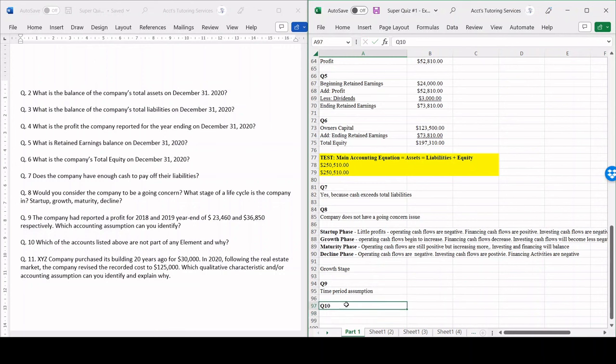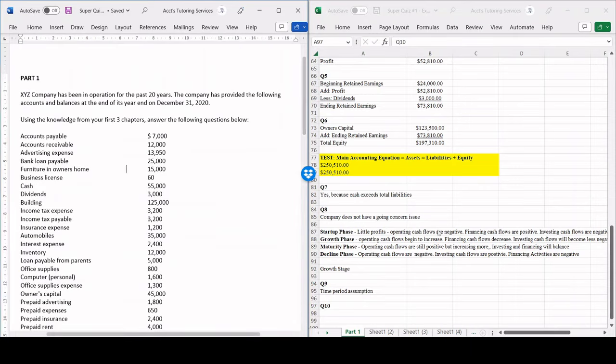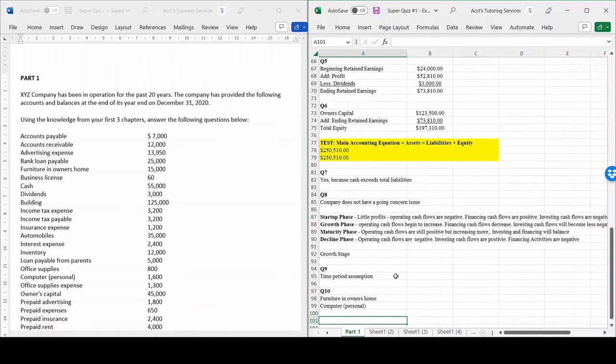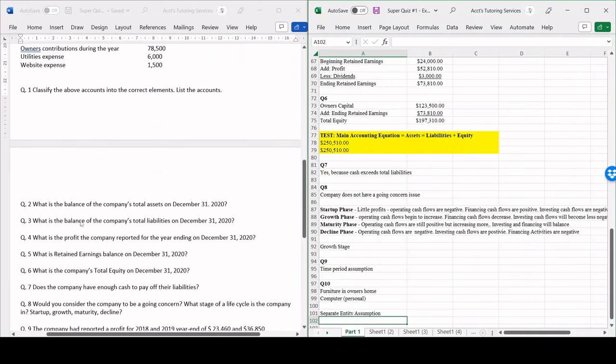Question number 10 is, which of the accounts listed above are not part of any element and why? So we've kind of rediscussed this, and this was the furniture and owner's home, and it was the computer personnel. This is because of the separate entity assumption. The separate entity assumption states that only the activities of the business are included in the business financial information. Anything that's to do with your personal life is not going to be included in the business. We have to keep our personal life and our business separate.